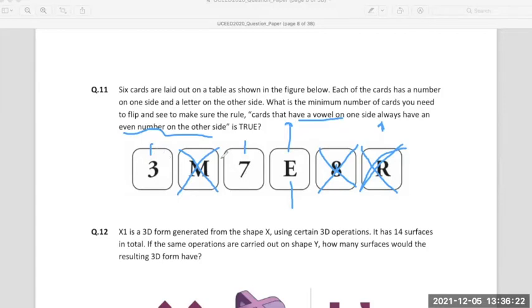Now, if I'm choosing 3, I will naturally go for 7 because it's an odd number, and there's a high possibility that it will have some non-vowel letter beside it. That's why I will choose 3, 7, and E together, which is 50% of cards revealed and 50% of cards not revealed, which gives me a strong standing to prove this statement to be true.